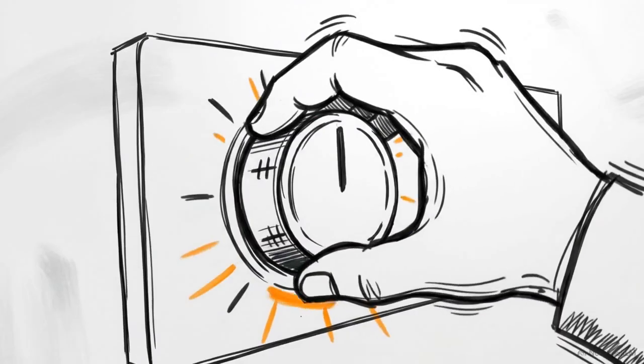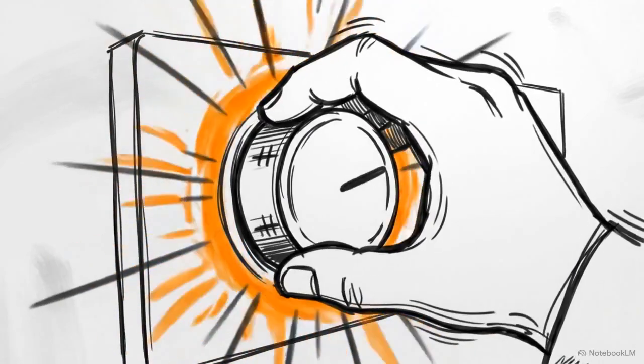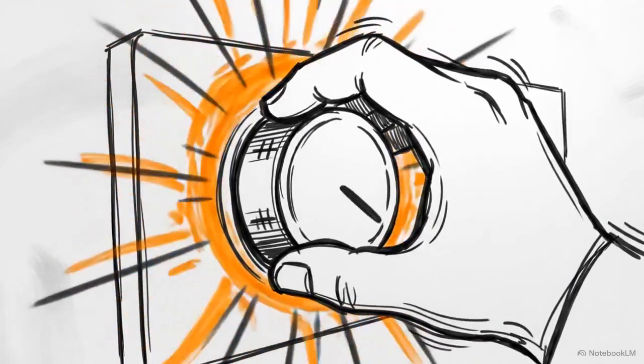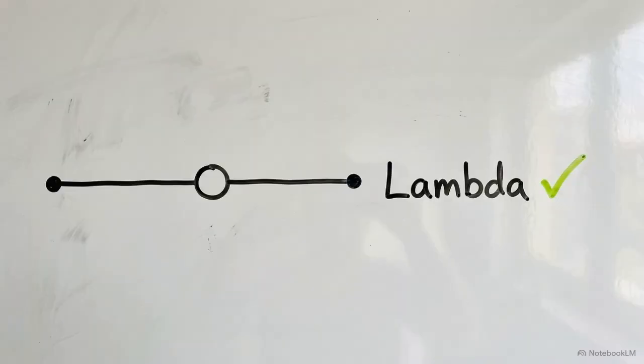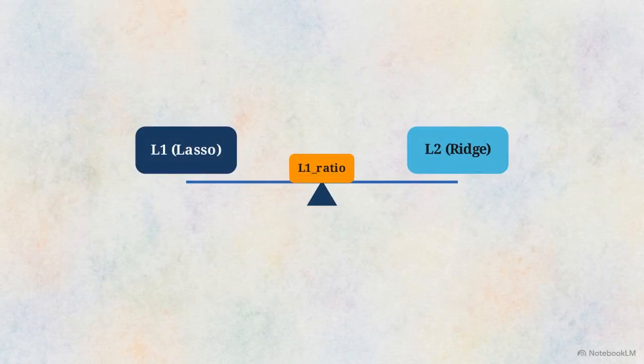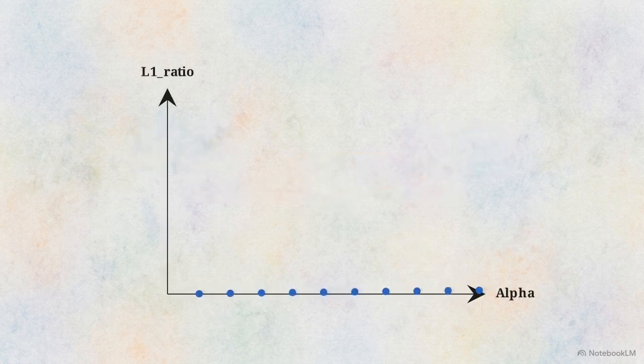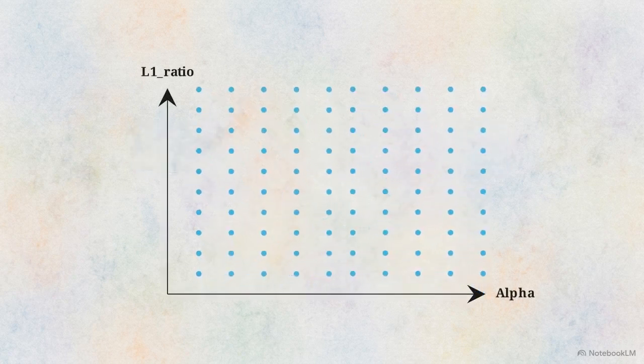To dictate how severe these penalties should be, you have to tune manual dials called hyperparameters, usually labeled as lambda or alpha. For Ridge and Lasso, you only have to tune a single dial through cross-validation. This is computationally cheap. ElasticNet comes with a hidden cost. You have to tune two separate dials, one for the overall penalty strength and another for the ratio between the L1 and L2 forces.